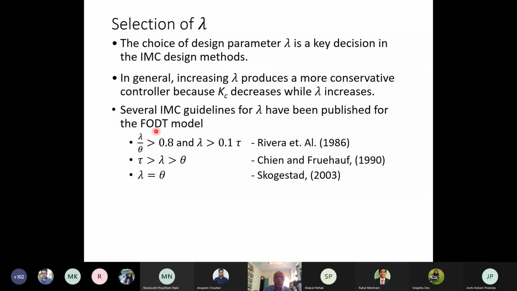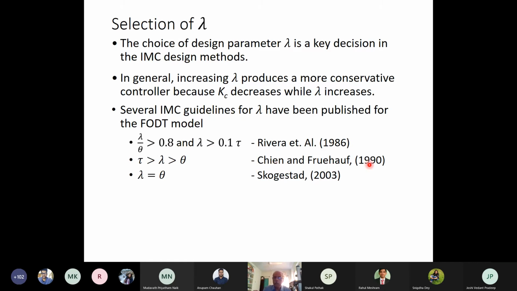Rivera said in 1986 that lambda by theta should be greater than 0.8 and lambda should be greater than 0.1 tau. So they have put two conditions: one is lambda should be greater than 0.1 tau and another is lambda by theta should be greater than 0.8.